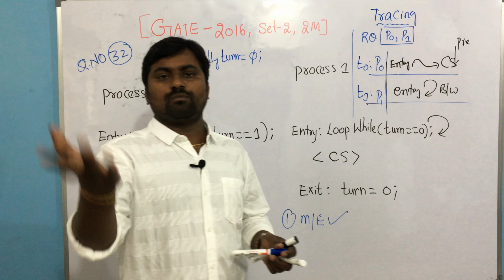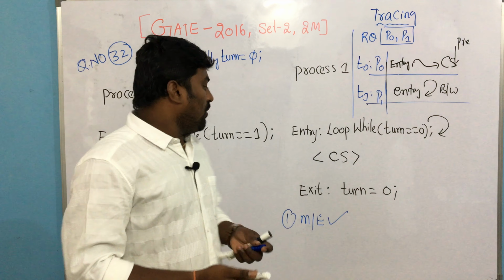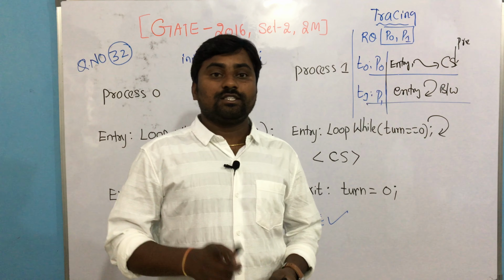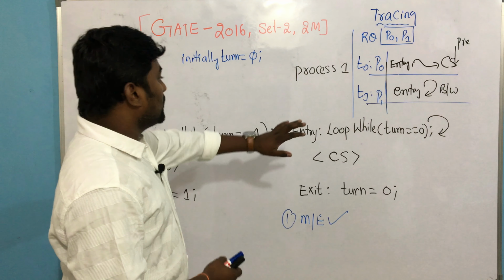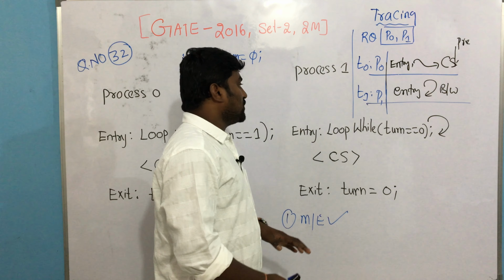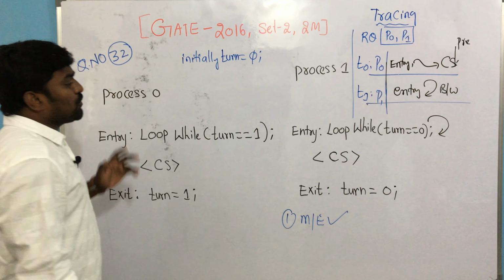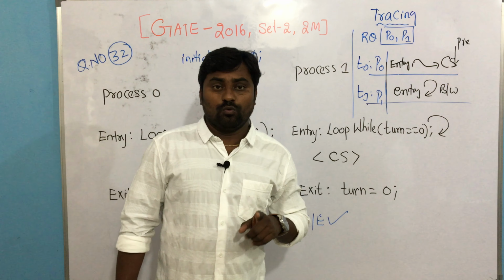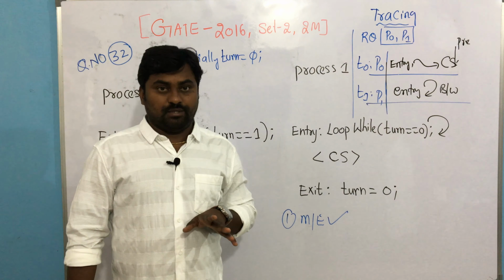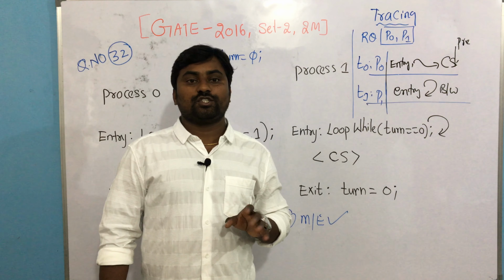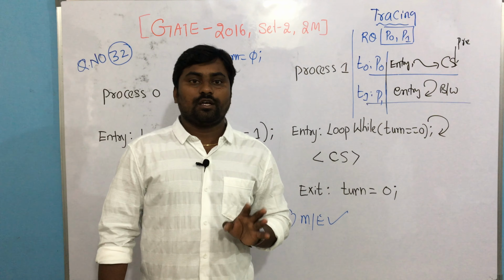So we can think of it as one of the solutions, one of the options. Now we need to think about whether it is satisfying progression or not. As of now it satisfies mutual exclusion. We need to think about progression. How do we check the progression condition? What is the definition of progression? I told you: whenever the critical section is free, no other process running outside the critical section should block another process. Correct or not?